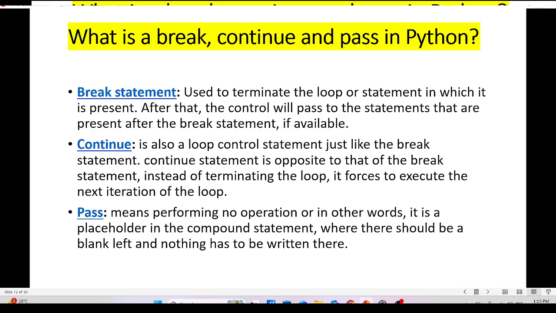Instead of terminating the loop, it forces the execution of the next iteration of the loop. Pass means performing no operation, or in other words, it is a placeholder in a compound statement where there should be a blank left and nothing has to be written here.